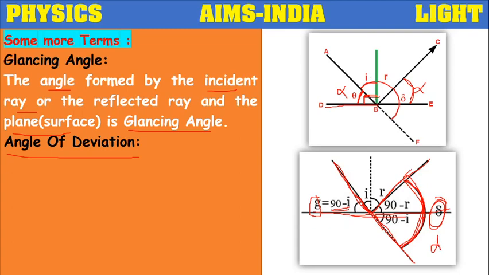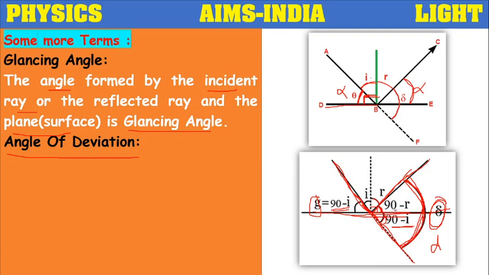If you observe here, this total part is 90. This part is r, so the glancing angle we can write as 90 minus r. And the below part, according to triangle rules, will be equal to 90 minus I, or 90 minus r, because I and r both are equal.